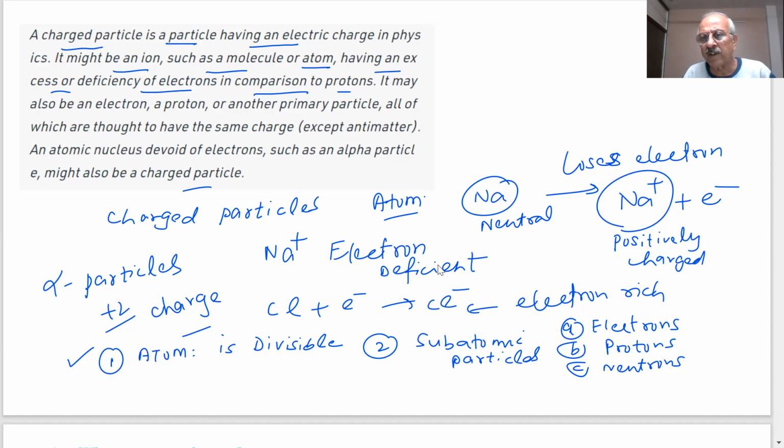What are the charges given to the electrons? Negative charge. Negatively charged. Protons, positive. Neutrons, no charge. And what is the mass of the electron in comparison to protons and neutrons? We gave you 1/2000 times. Yes, sir. Okay. So students, we began this topic with certain questions. I wrote about 10 questions. Did we answer those 10 questions by now? Yes, sir. Okay, very good.